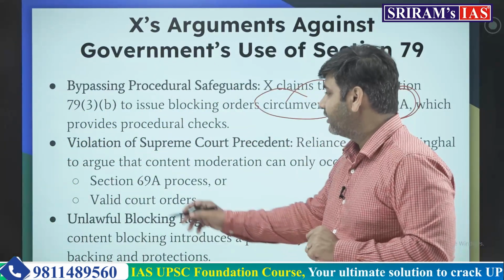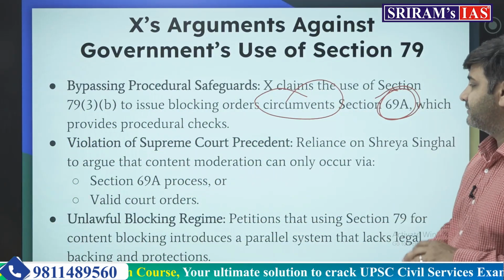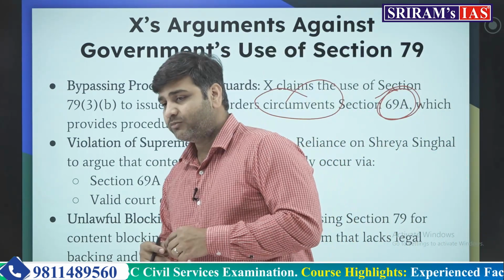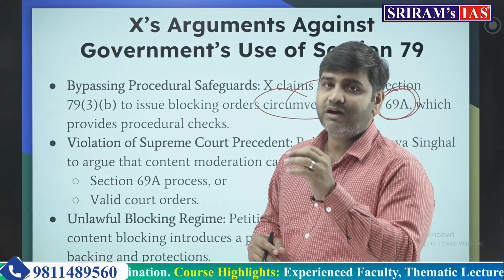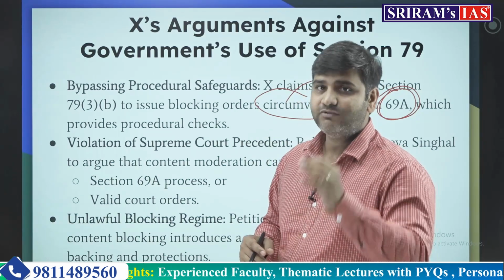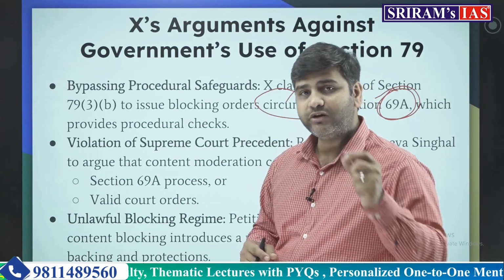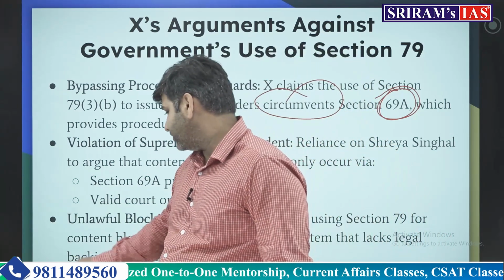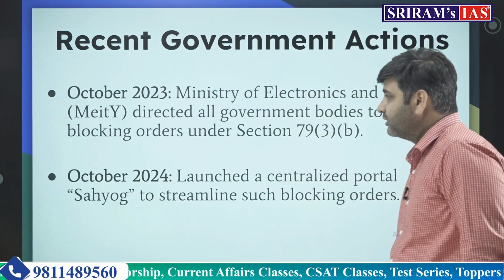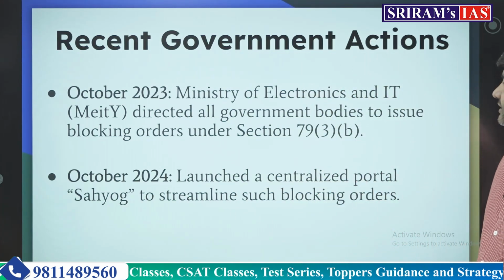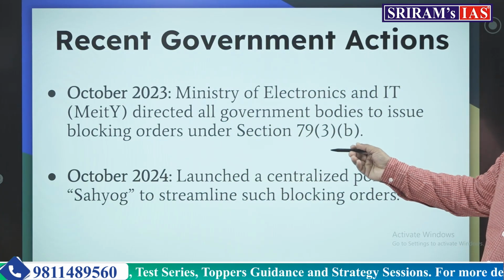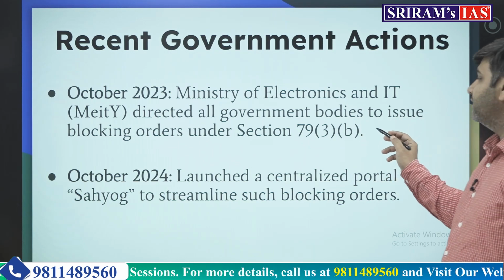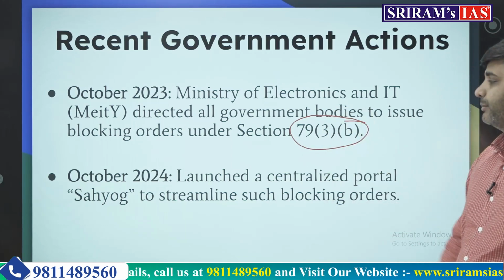Violation of Supreme Court's precedents. There are several precedents given by the Supreme Court where safeguards under section 69A were used to block something or to not block something. That is also violated under this notification. So what the government has done recently is that the Ministry of Electronics and IT directed all government bodies to issue blocking orders under section 79(3)(b).